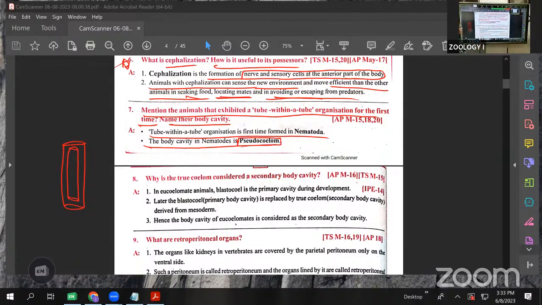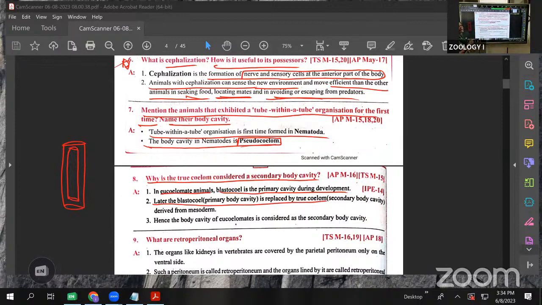Next one. Why is a true coelom considered a secondary body cavity? True coelom, why is it called a secondary body cavity? In eucoelomates, those having a coelom, we call them eucoelomate animals. The blastocoel is the primary cavity. Already we discussed the blastopore. The blastocoel is the primary and the true coelom is the secondary. Later, the blastocoel is replaced by the true coelom.